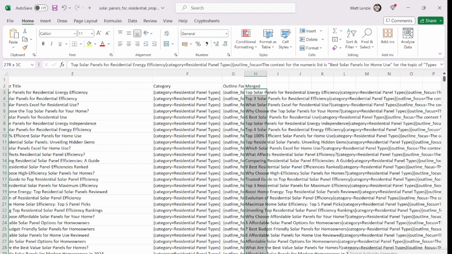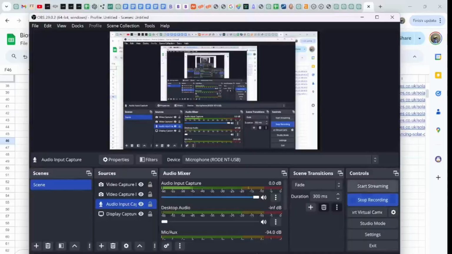One of the things that it doesn't do at the moment is interlink the articles. However, there are some tools that you can use to do that, one of which would be Link Whisperer, and there are a number of others as well. Anyway, hopefully that's a useful insight into topical authority, how it works, some ways of generating a topical authority map, and then fulfilling the requirements.